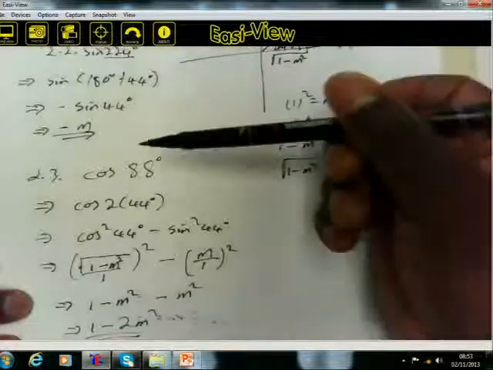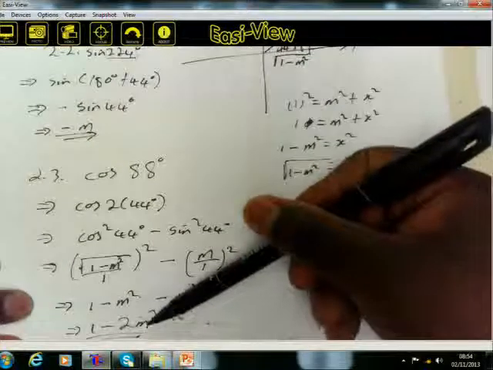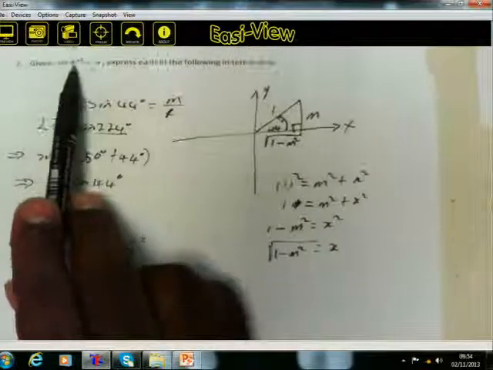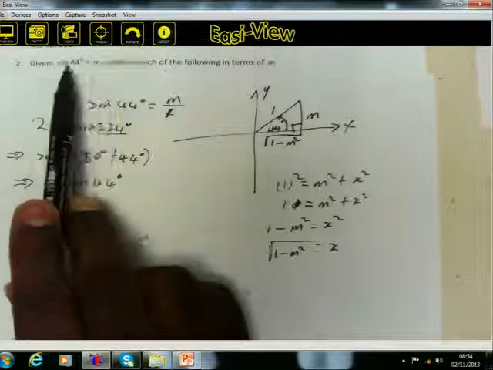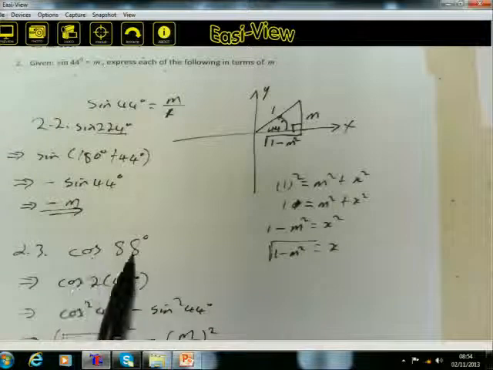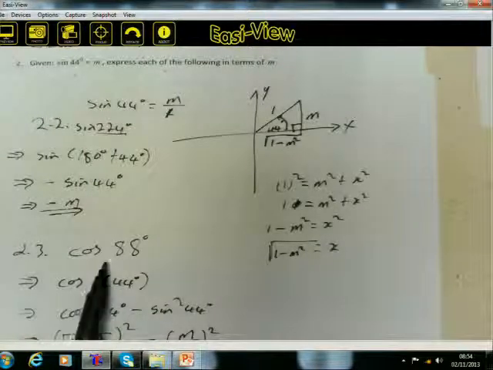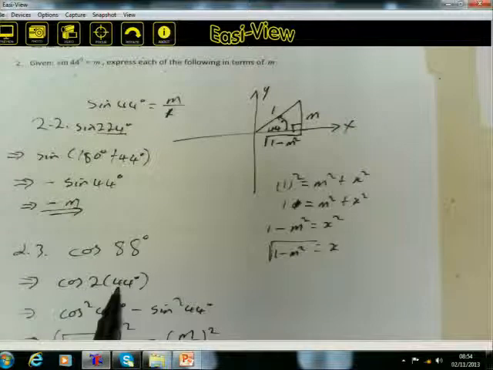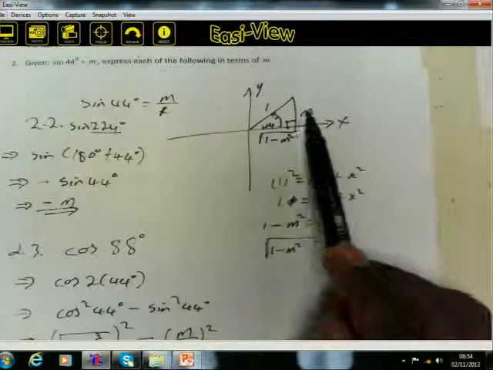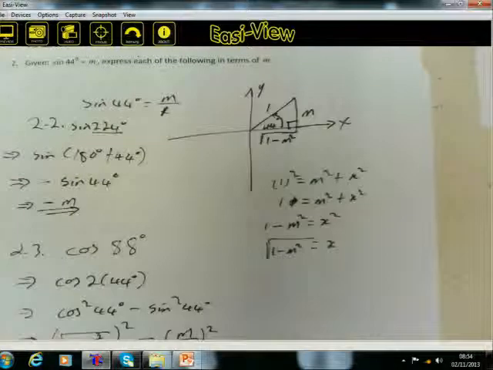That is how we can express the cos of 88 degrees in terms of m, if it is given that the sine of 44 degrees is equal to m. If we are asked to express the cos of 88 degrees in terms of m, step number 1, break it down into a double angle. You know the double angle for cos, you've got 3 options. Either option will give you the same answer. In this case, you opted for cos squared 44 minus sin squared 44. The cos of 44 is adjacent over hypotenuse, the sine of 44 is opposite over hypotenuse. That's why we've got this expression here.